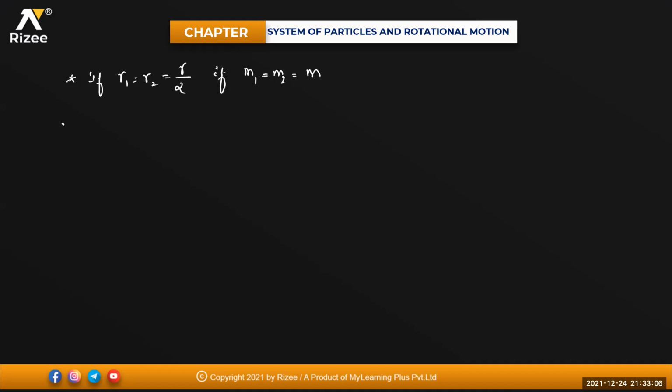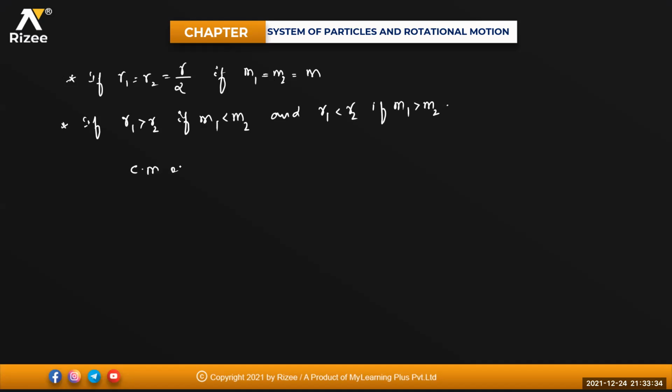In the same way, r1 is greater than r2 if m1 is lesser than m2, and r1 is lesser than r2 if m1 is greater than m2. That means the center of mass is nearer to the particle having the larger mass.